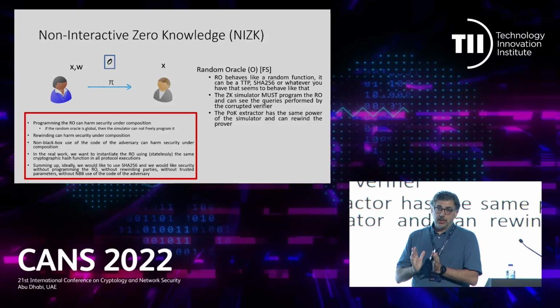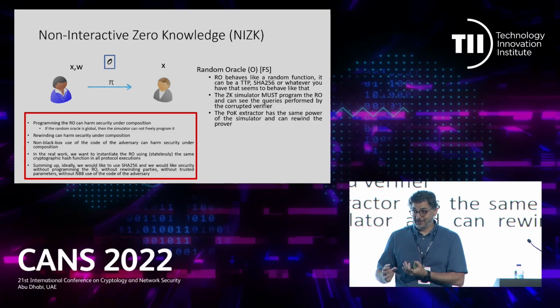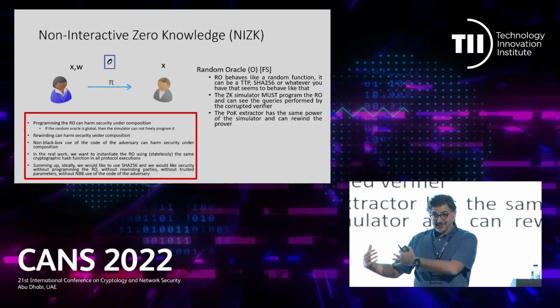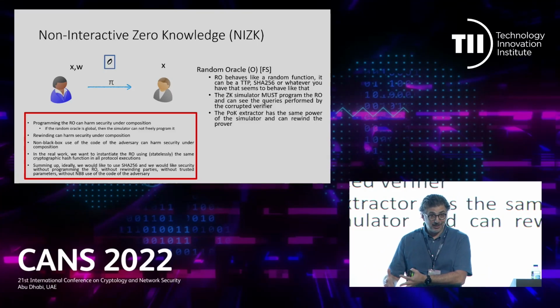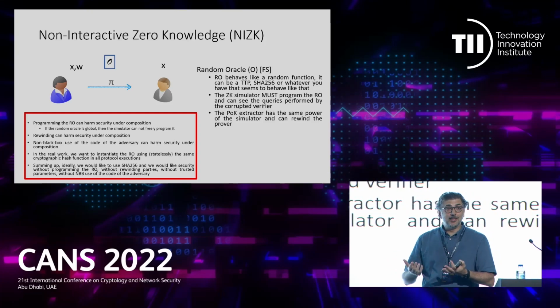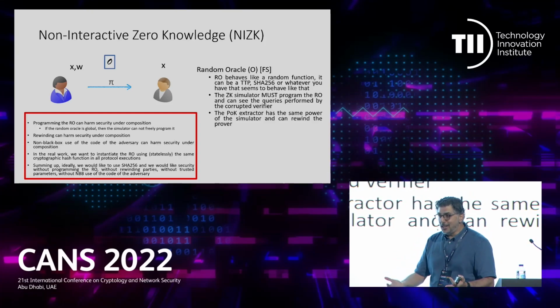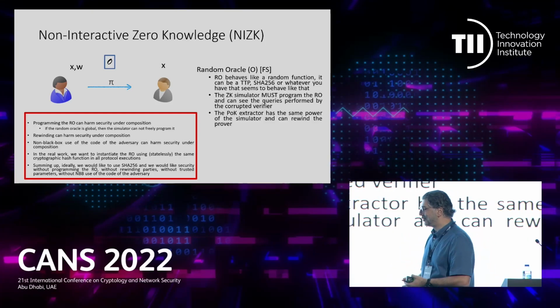Why? Because the simulator will answer a query in one session because it needs to complete the session in a secure way. But then there is another session, in another protocol, where the same query might arrive, but the simulator might need to answer differently in order to complete that session. So it will not be consistent, and therefore this will be distinguishable from the natural behavior of a cryptographic hash function, where the same input produces the same output if you ask it twice.